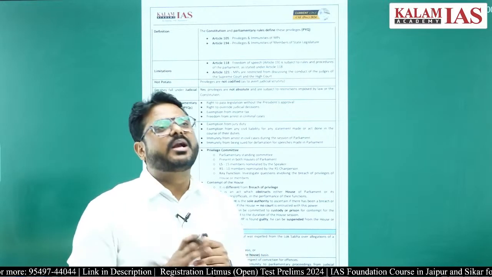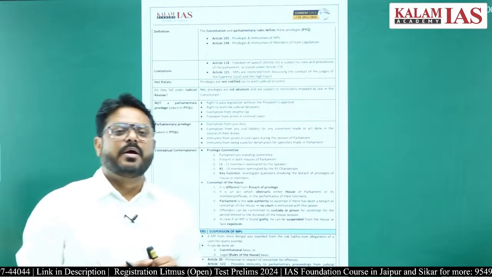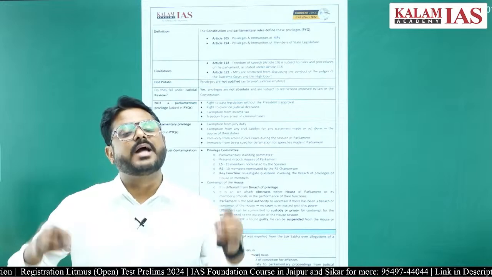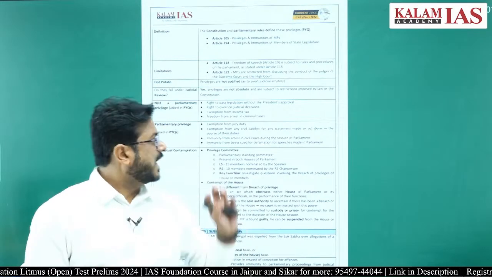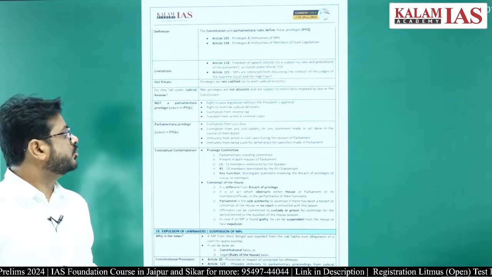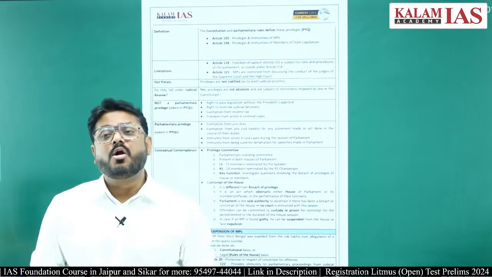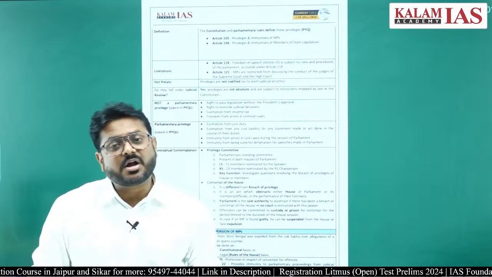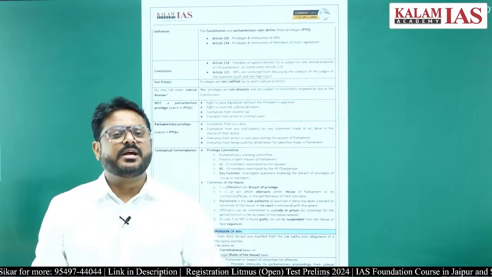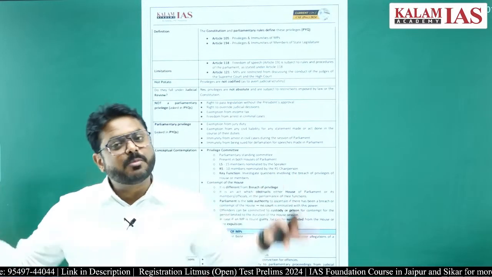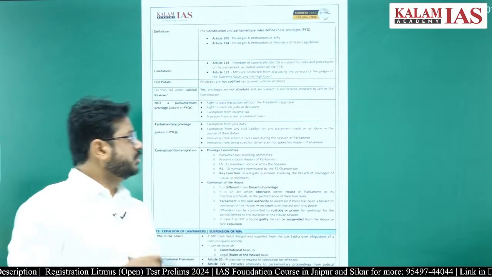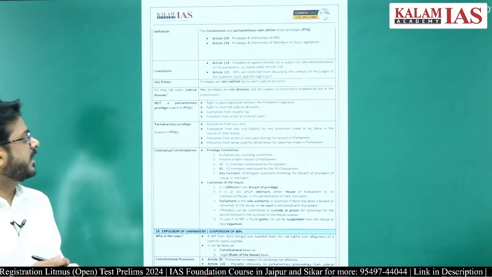Using Article 118, the House may frame rules and regulations, and each member of that House will have to follow them. Through Article 121, a Member of Parliament cannot discuss the conduct of judges or the judiciary in the House, unless it is a substantive motion for the removal of a judge of the Supreme Court or the High Court. So that is there.